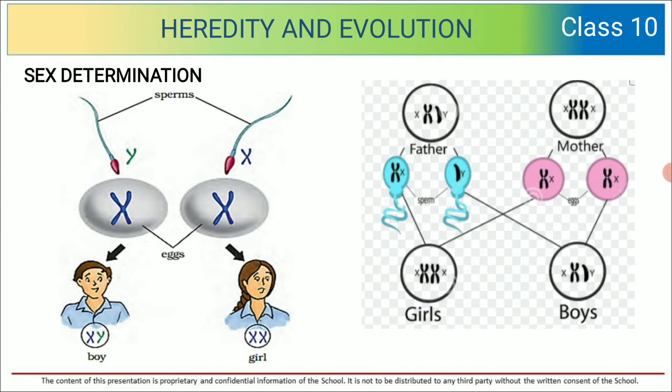Basically, a sex determination system is a biological system that determines the development of sexual characteristics in an organism. Most organisms that create their offspring using sexual reproduction have two sexes. In some species, they are hermaphrodites. That means both the sexes are present in a single organism.